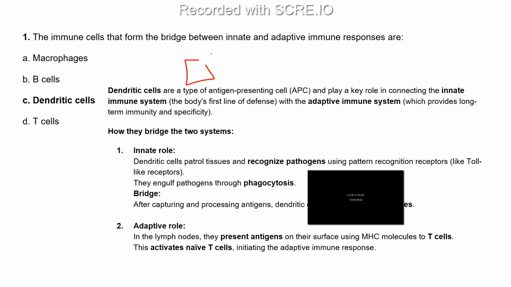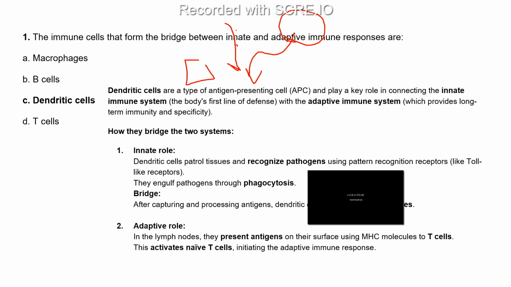But when any organism crosses this innate immunity, then the adaptive immune response comes into consideration and starts playing its role so that it can remove that organism.